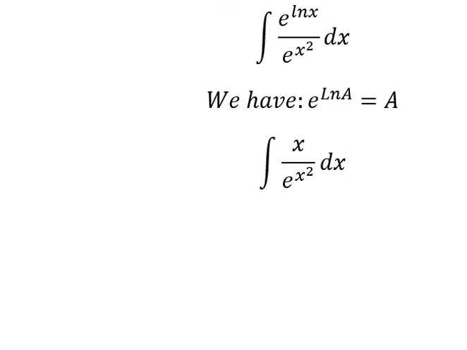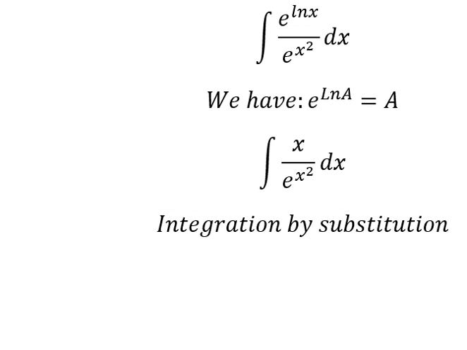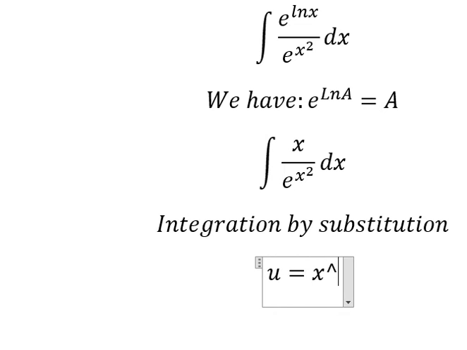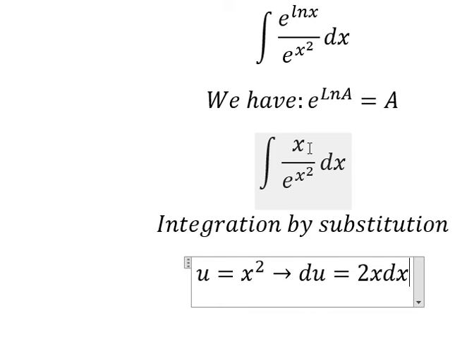Next, we need to use integration by substitution. So I will put u equals s squared. After that, we need to first take the derivative of both sides, and we have 2s ds, because we don't have the number 2 in here, so we need to divide both sides by 2.